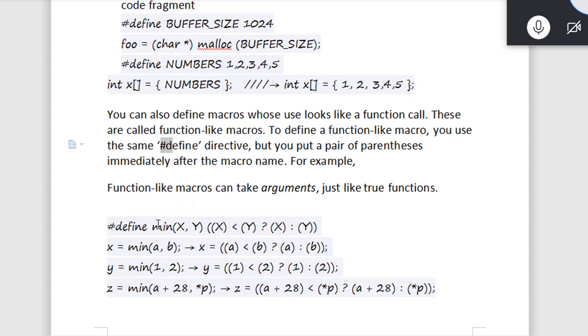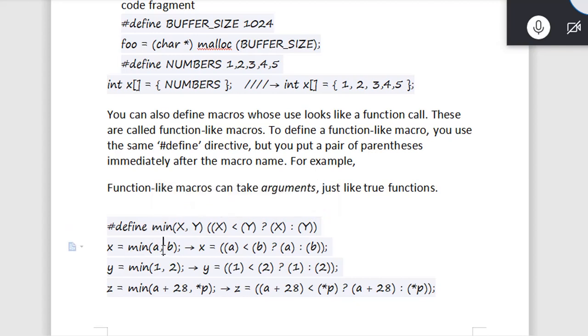You can see the example here: #define, I wrote a macro for the minimum number. I put parentheses and pass the arguments, because in a function-like macro we can take arguments. Minimum takes two arguments, x and y, and this is how we have to use it.